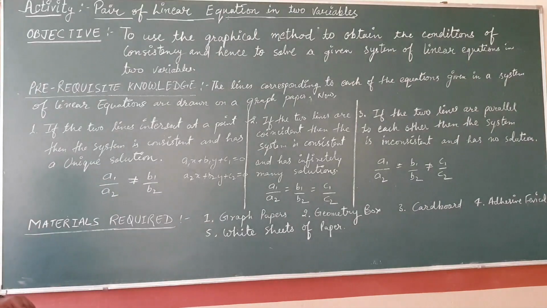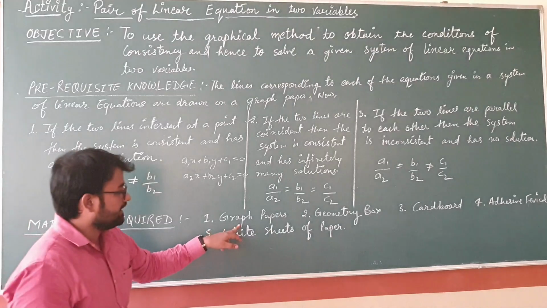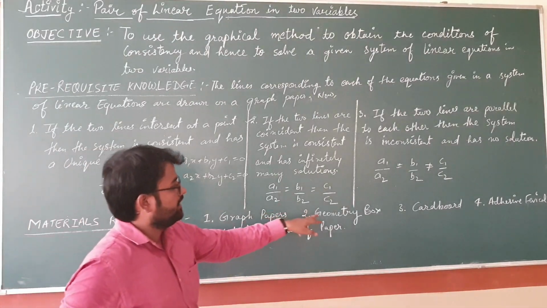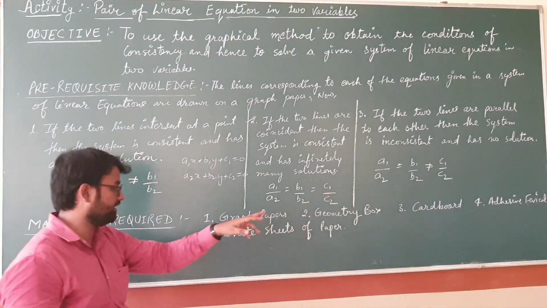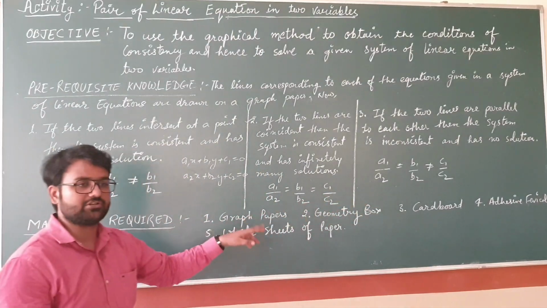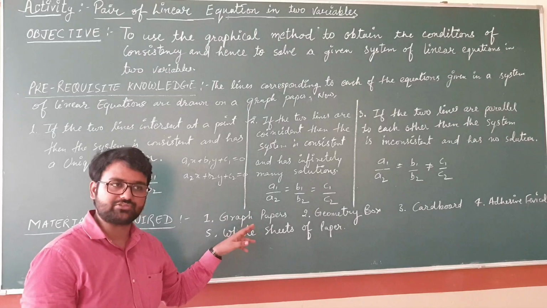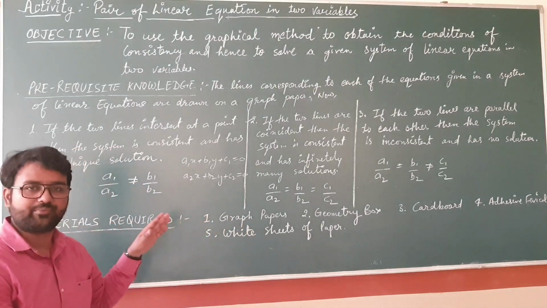During this activity, you will have to use some materials. Here are given graph paper, geometry box, cardboard, adhesive like fevicol or gum you can use, and in fifth, white sheets of paper. Clear students? Now we will move to the procedure.